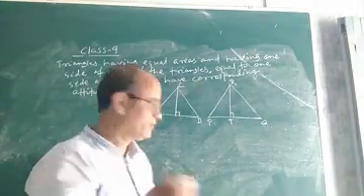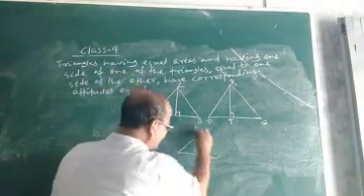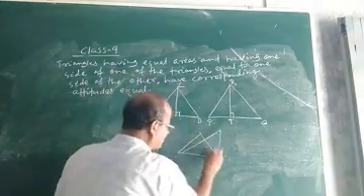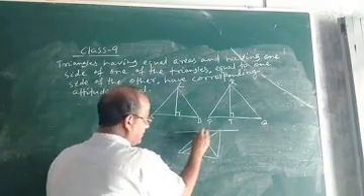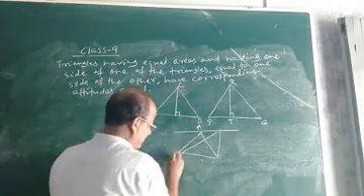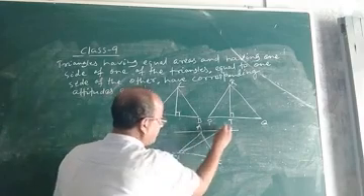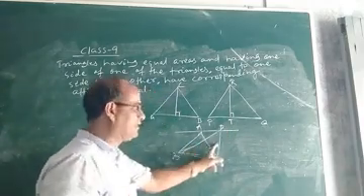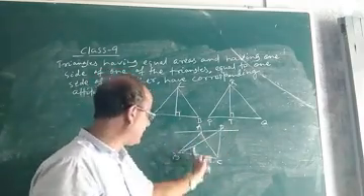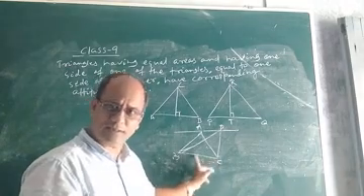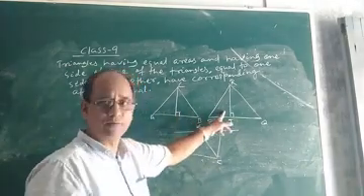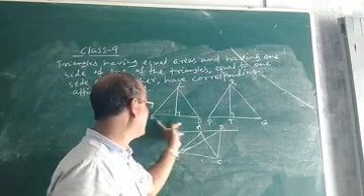Same base means what we discussed in the previous class. You see, in this figure, triangle ABC and triangle PBC stand on the same base BC. But here the two bases are AB and PQ.